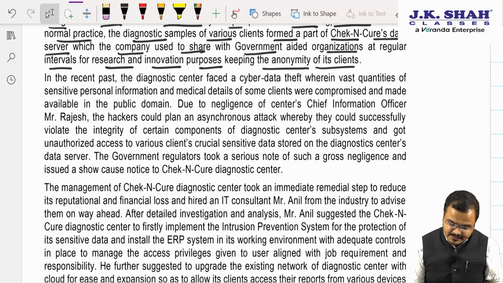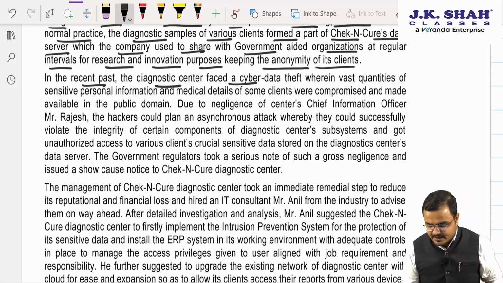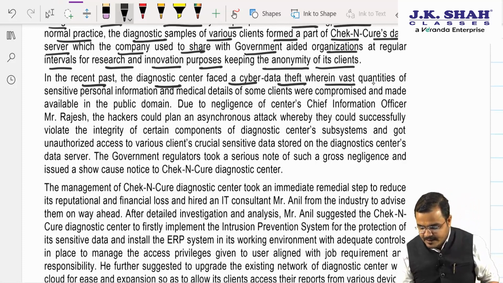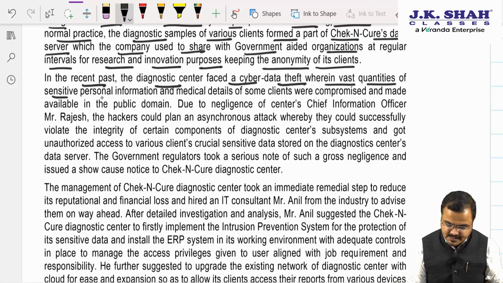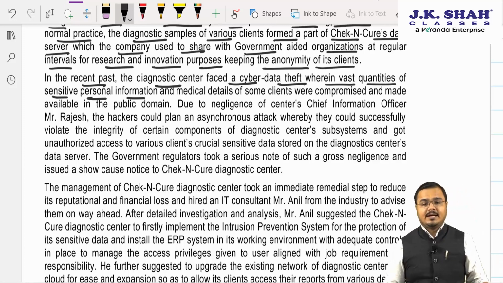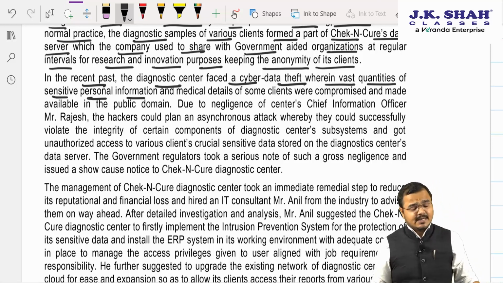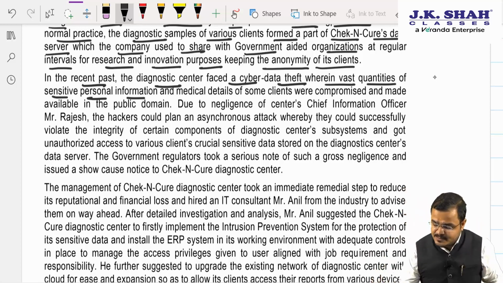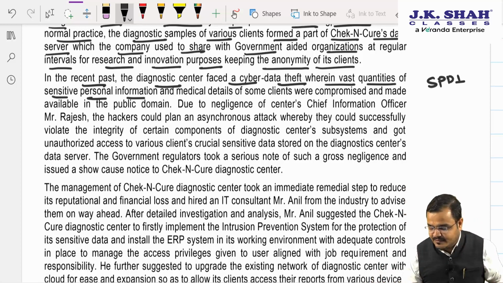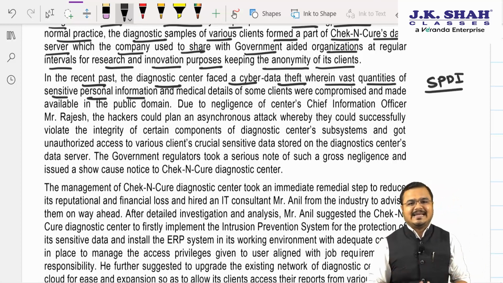Further, in the recent past, the diagnostic center faced cyber data theft wherein vast quantities of sensitive personal information were stolen. Whenever people's sensitive personal data information comes into the picture, the first section that should immediately come into your mind is what? Sir, whenever we are dealing with SPDI, sensitive personal data information, we have to protect this data.